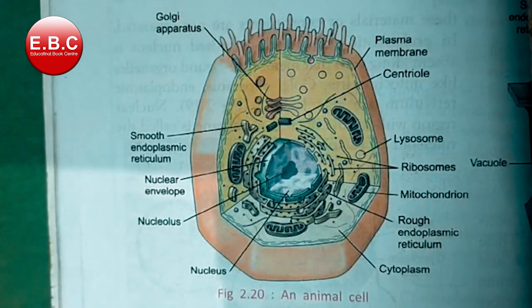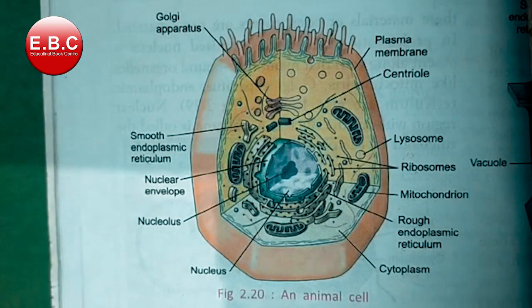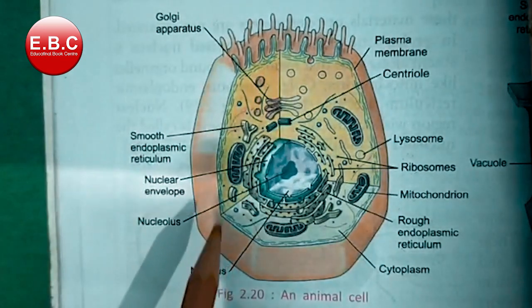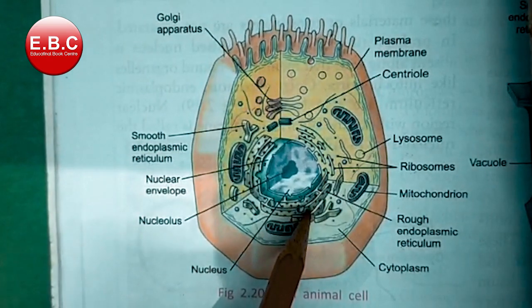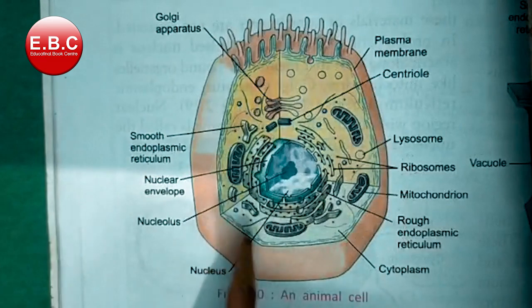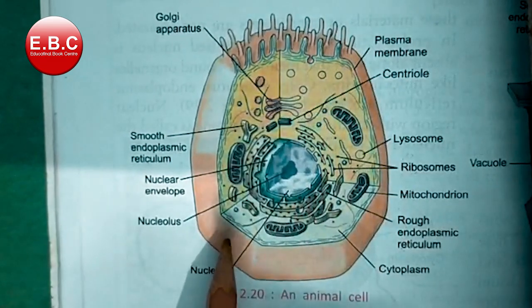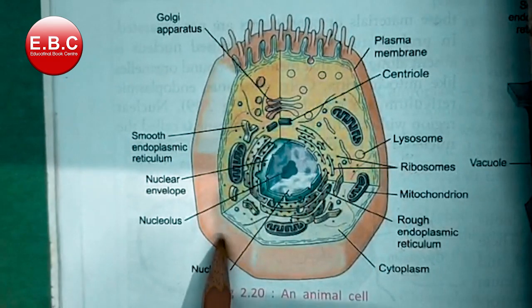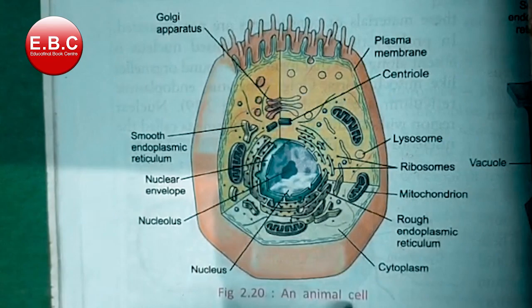So students, animal cells are generally much smaller, and reserve food is always stored in the form of glycogen in animal cells. I hope this basic information helps you understand what the parts of an animal cell are.